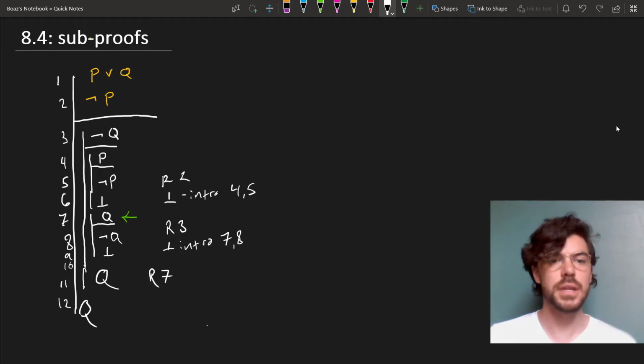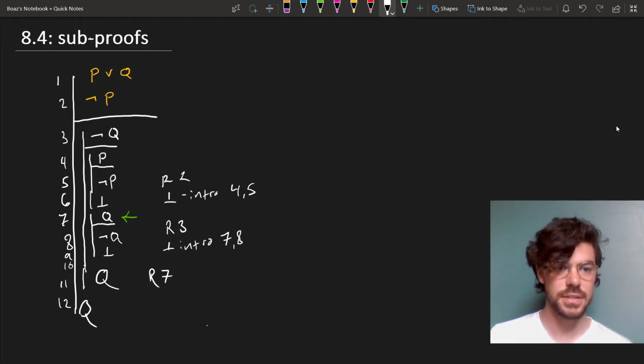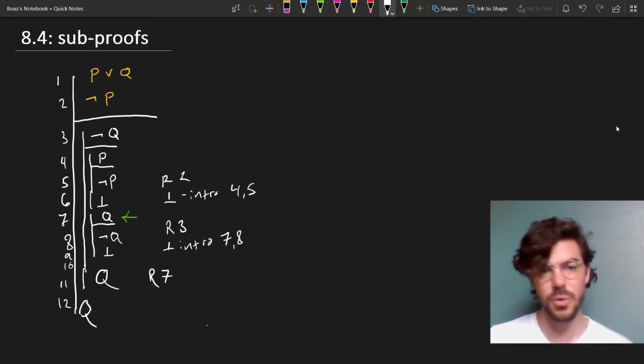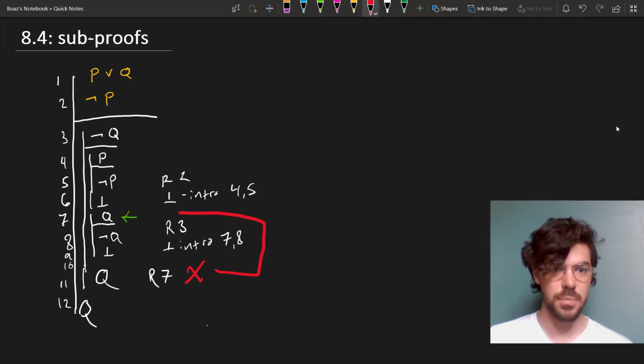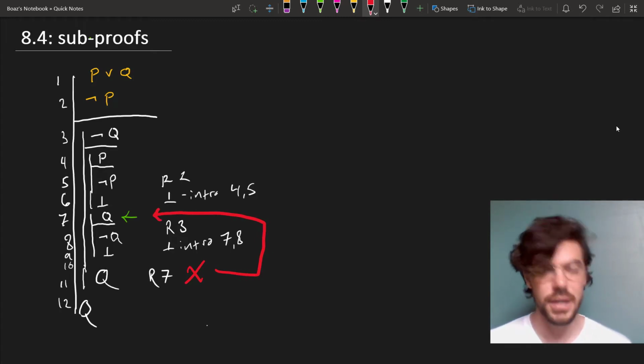The problem is that this line here is an assumption. It's not something that we've actually proved. We're saying, supposing this holds, what else holds further down? And so we're not entitled at all on line 11 to reach back into this subproof and pull out something that was merely being assumed for the sake of the argument.